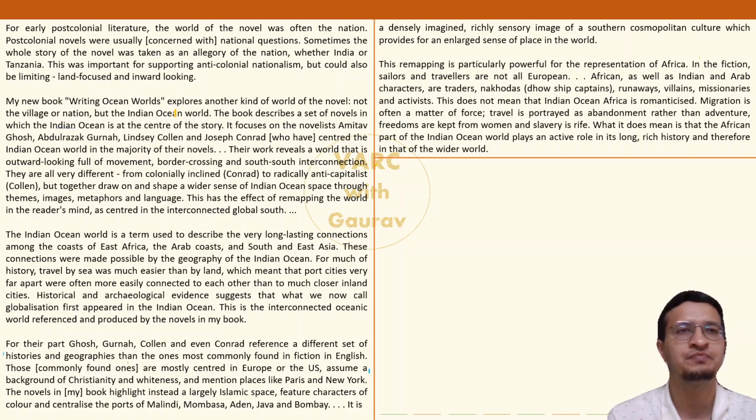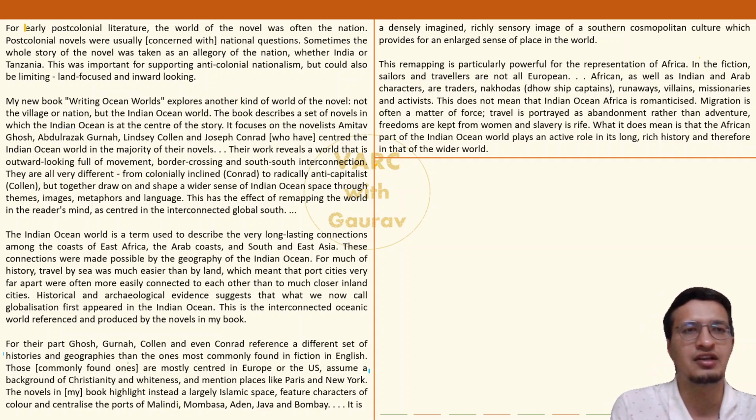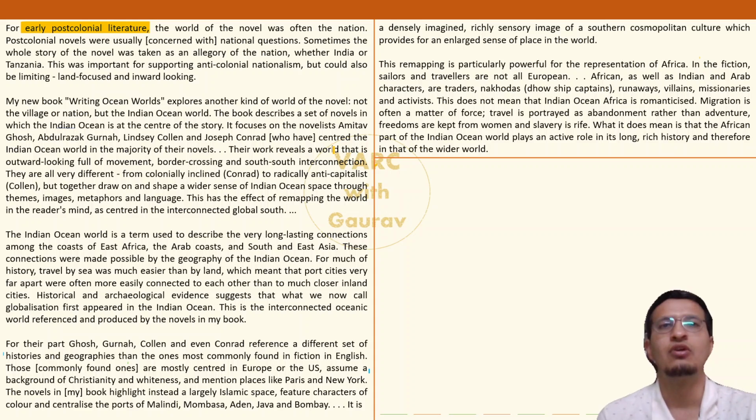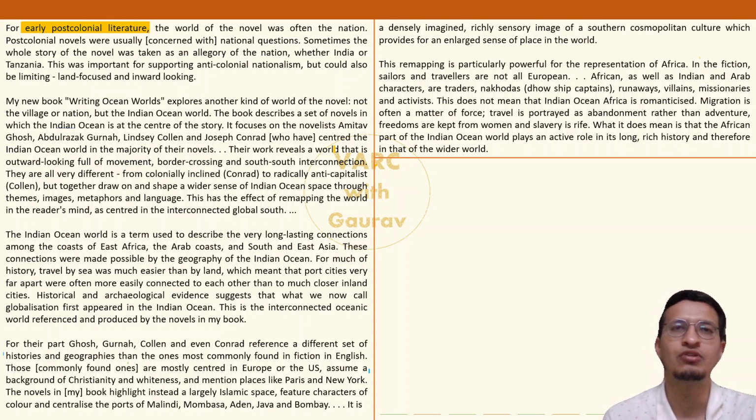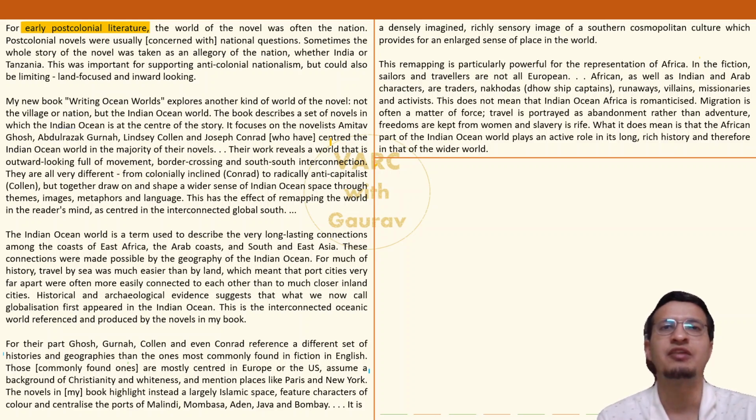Coming to the passage, in the first paragraph, we are discussing literature written in a particular time period, and what is that? Post colonial. Now the term colonialism, if I go on to explain it, it can become a separate lecture altogether. In my VRC classes, I actually dedicate a couple of lectures for history where I explain different time periods, so that when such passages come in the exam, people are able to understand which time period is being talked about.